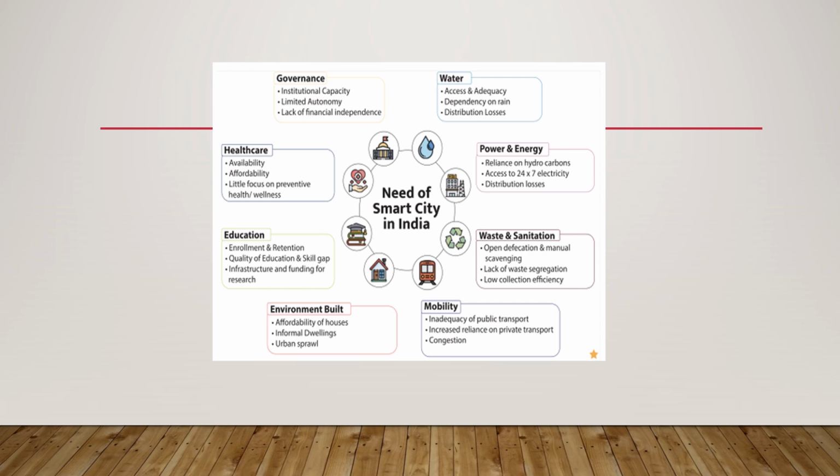We have the built environment, affordability of houses, informal dwelling, urban sprawl. Then in education we have enrollment and retention, quality of education and skill gap, infrastructure and funding for research. Then we have healthcare availability, affordability, little focus on preventive health and wellness. Then in governance we have institutional capacity, limited autonomy and lack of financial independence.